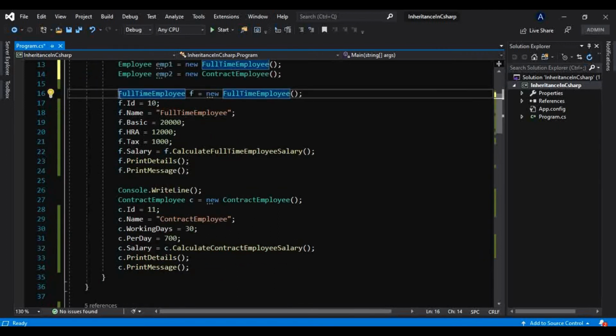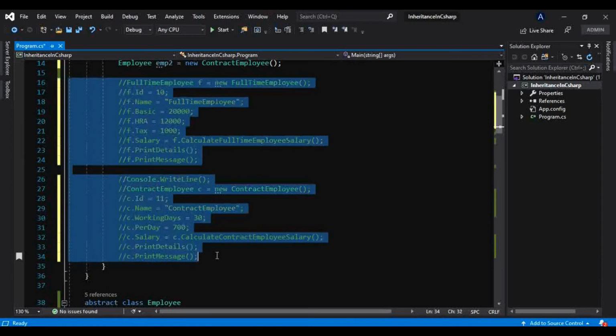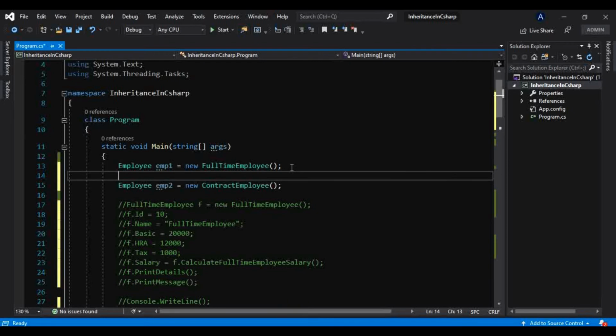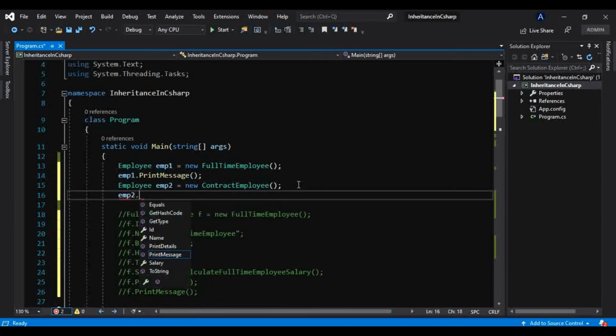Now let me comment out all this code first with Control K C, and I will show you that. We know we have created these two objects, full-time employee and contract employee, through a base class reference variable, that is, an abstract class reference variable. Now we can access this print message method like this, because a derived type object can access members of its base classes. And if I use that here as well, it will allow us to do that.